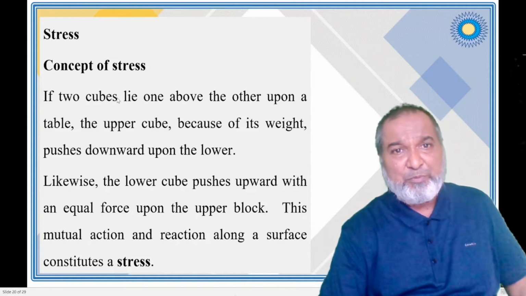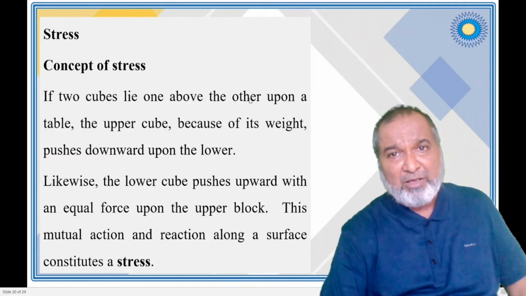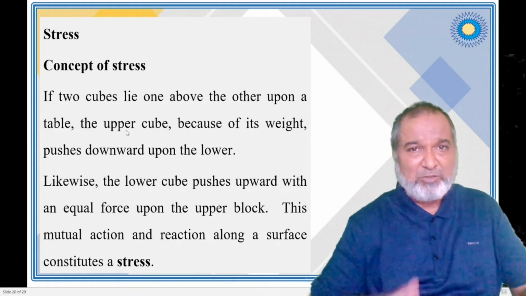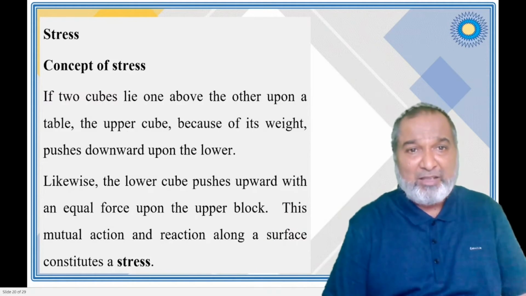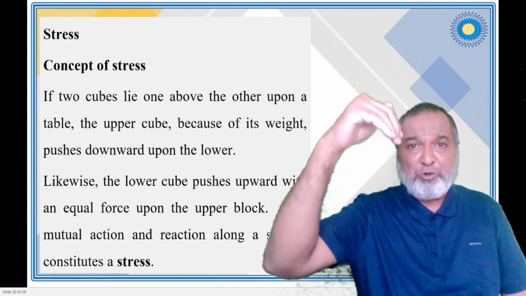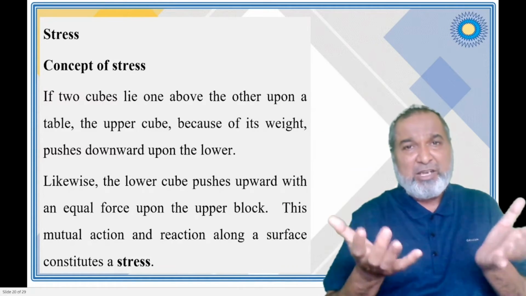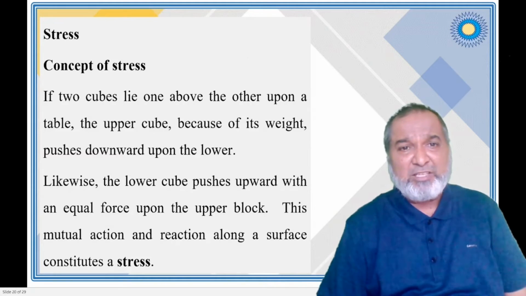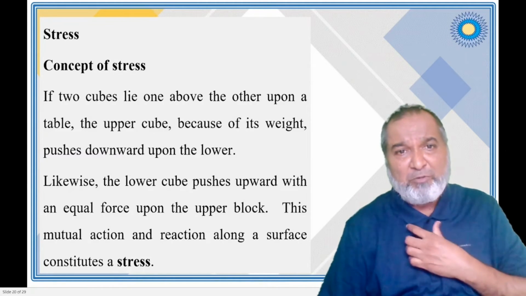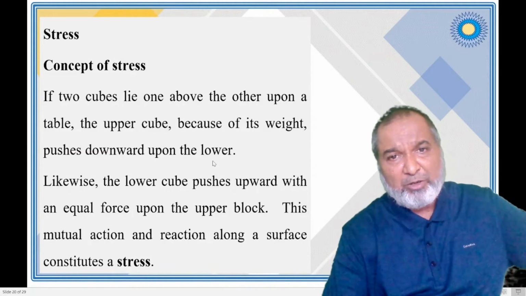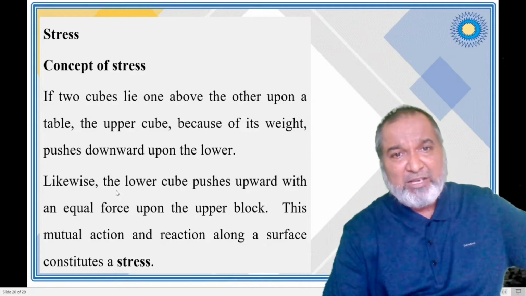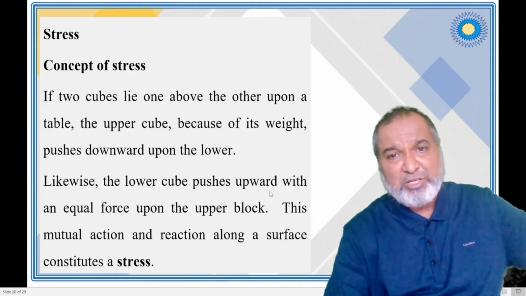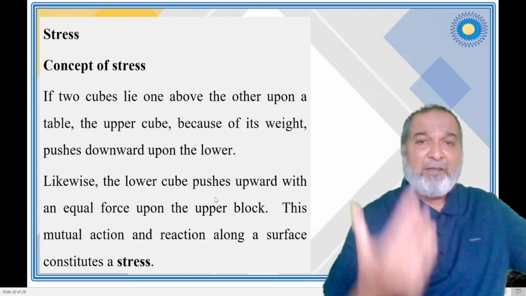If cubes lie one above the other upon a table, then the upper cube creates a pressure because it has weight. So weight is exerted on the lower one. Likewise, the lower cube pushes upward. There is an upthrust force.